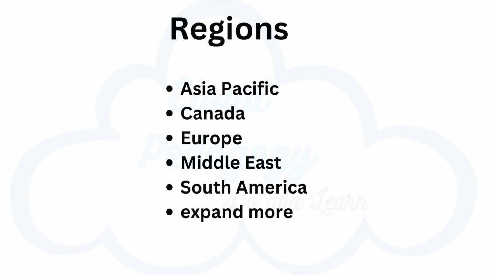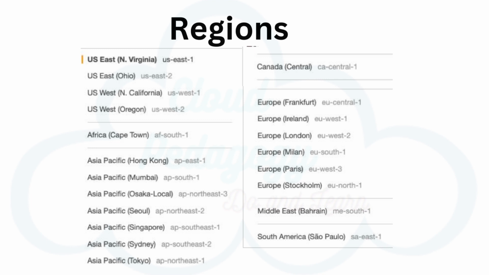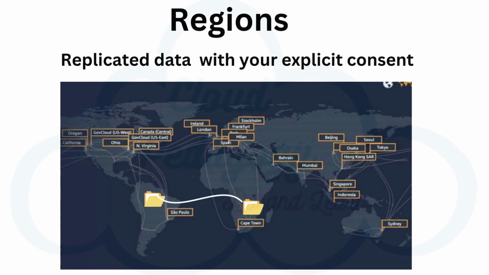Each AWS region is associated with a geographical name and a region code. Here are a few examples of region codes. US East 1. This is the first region created in the east of the US. The geographical name for this region is North Virginia. Next, AP Northeast 1. The first region created in the northeast of Asia Pacific. The geographical name for this region is Tokyo. AWS regions are independent from one another. This means that your data is not replicated from one region to another without your explicit consent and authorization.